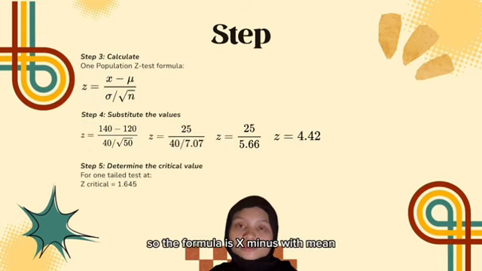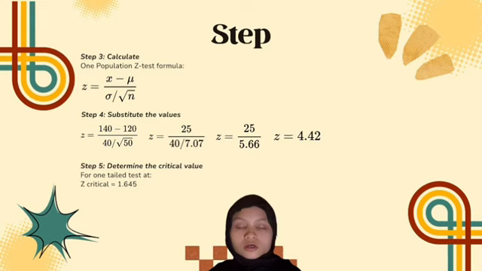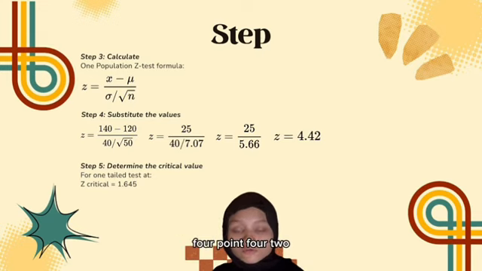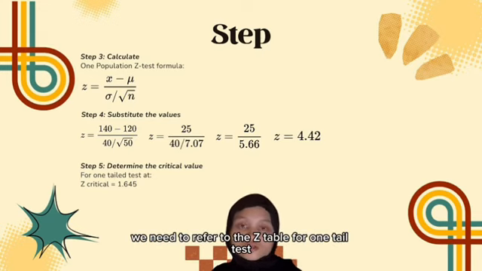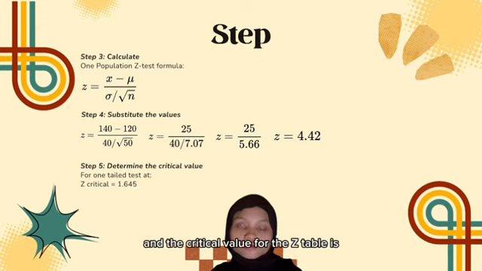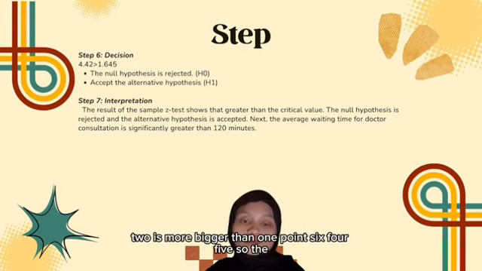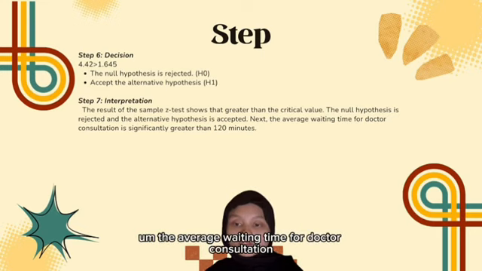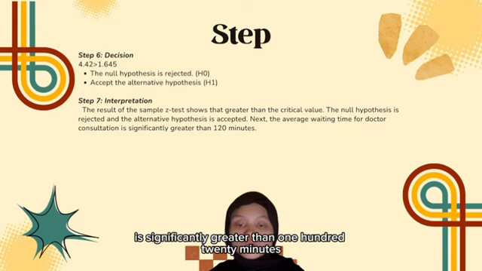The formula is x-bar minus the population mean, divided by the standard deviation, and then divided by the square root of the sample size. Step 4, we need to put the numbers in that formula: 140 minus 120, divided by 40, and then divided by the square root of 15. So the answer is 4.42. From that answer, we need to refer to the Z table for a one-tail test, and the critical value is 1.645. Next step is the decision. So 4.42 is bigger than 1.645. So the null hypothesis is rejected and we accept the alternative hypothesis. This is because the average waiting time for doctor consultation is significantly greater than 120 minutes.